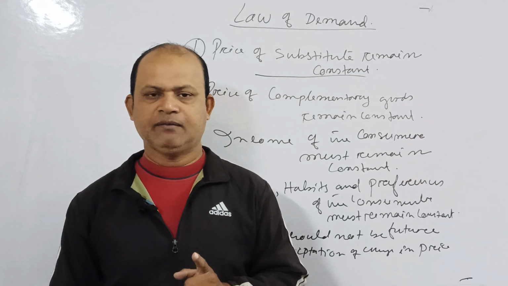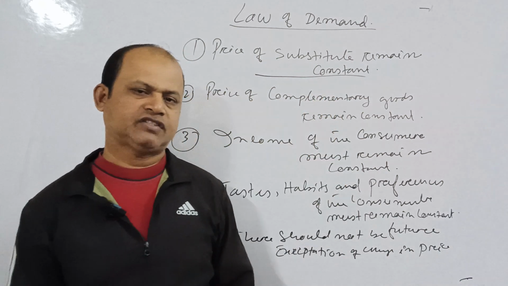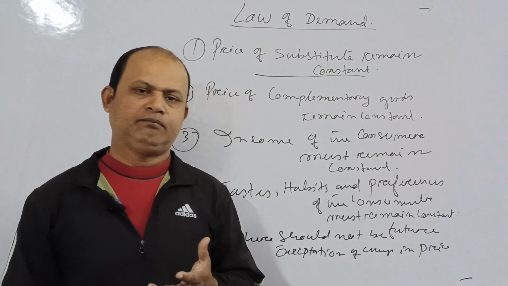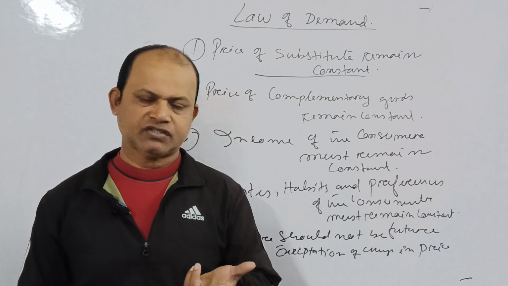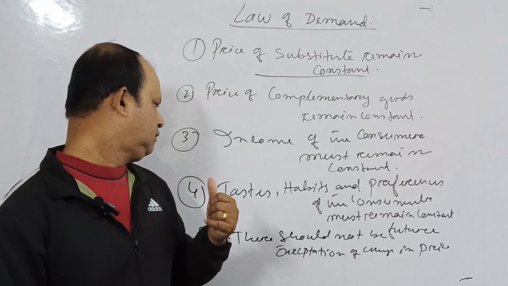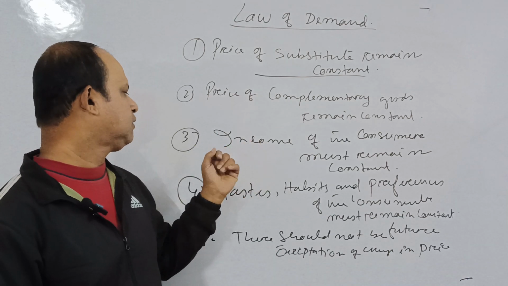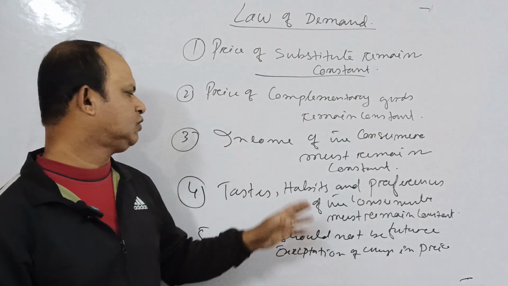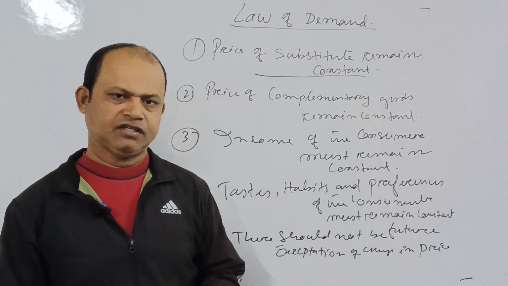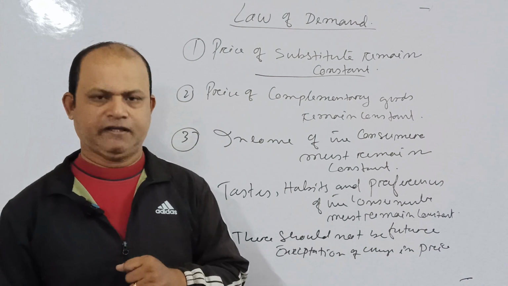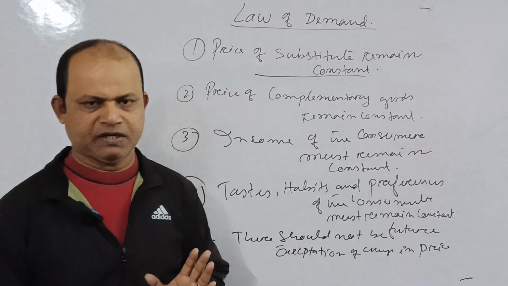What are those things? Number one, the price of related goods, that is substitute and complementary goods, must remain constant. Number two, the income of the consumer must remain constant. Number three, the taste, habit and preferences of the consumer must remain constant, and there should not be any future expectation of change in price.